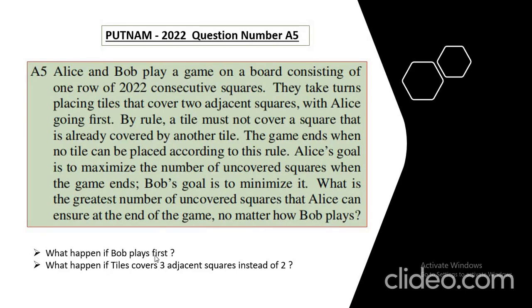What happens if Bob plays first? Here it is mentioned that with Alice going first, that is, the first turn is of Alice. But what will happen if the first turn is of Bob? And also, what happens if tiles cover three adjacent squares instead of two? Here it is written that they take turns placing tiles that cover two adjacent squares. So if instead of 2 it is 3, then what will be the change in the answer? So give this question a try, and once you are ready, continue the video.